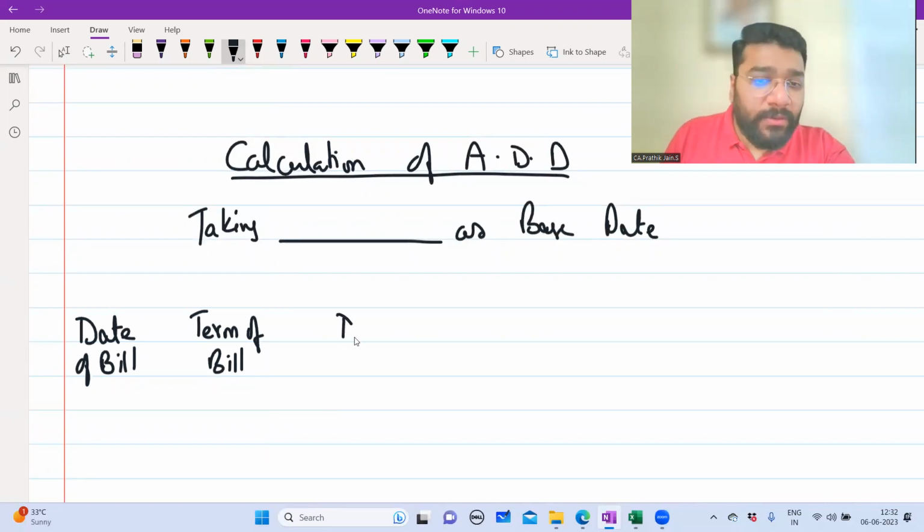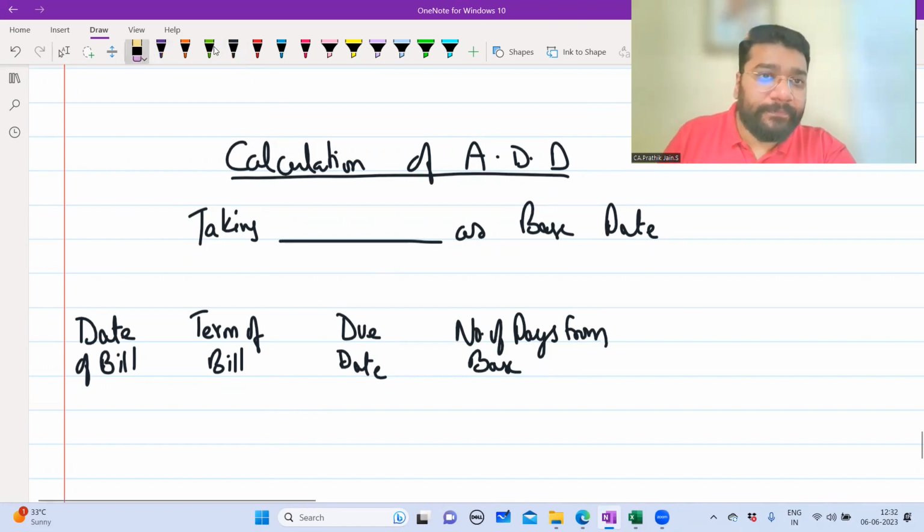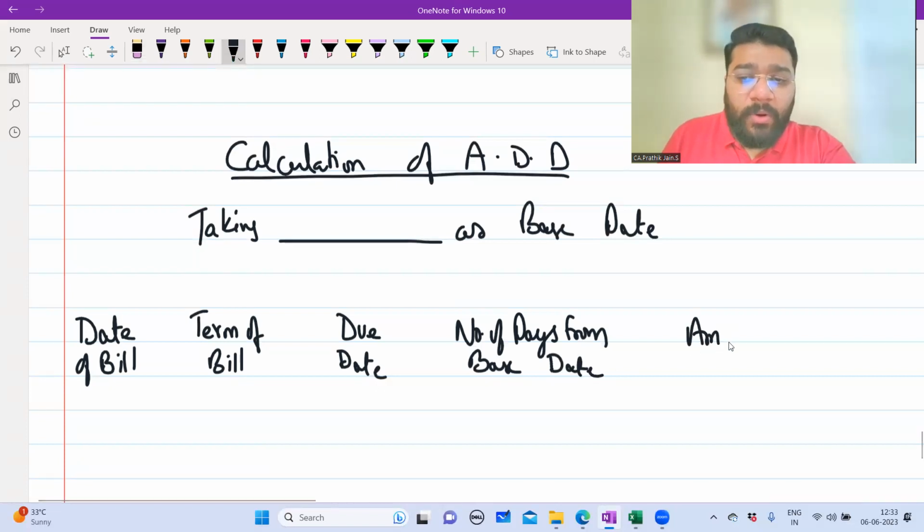Then due date. Then number of days from base date. Then amount in rupees. Then product.